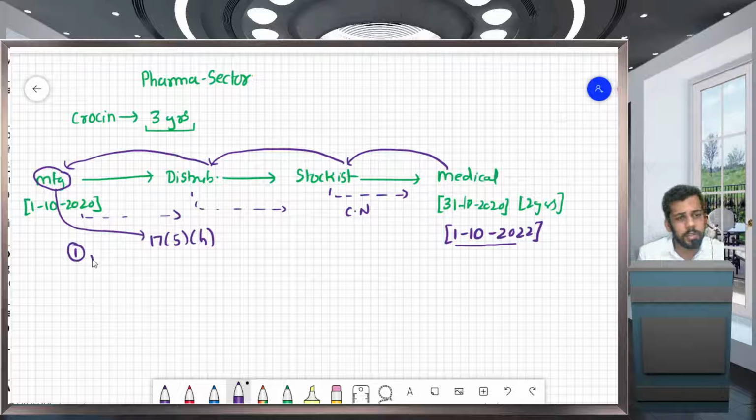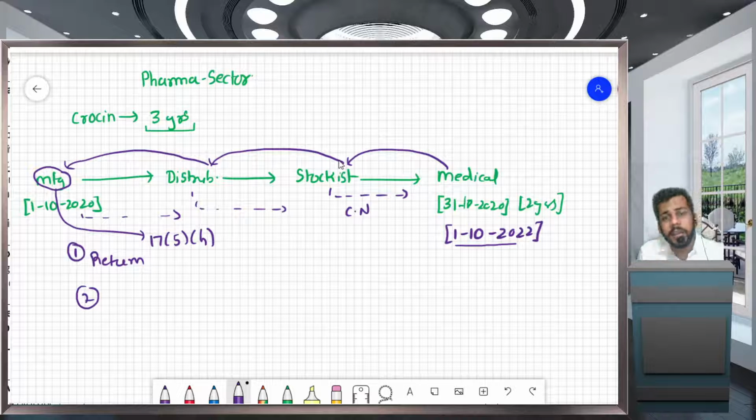This is the first option, that is return of goods. The second option is considering it as a fresh supply. Fresh supply means it will be deemed that the medical has sold the goods to the stockist. Even if he has returned the goods, it will be treated as sold goods.